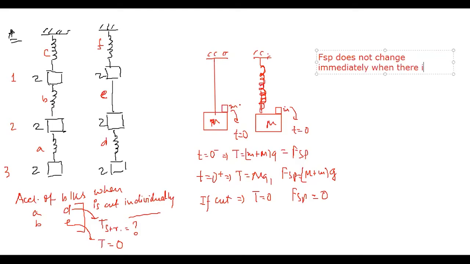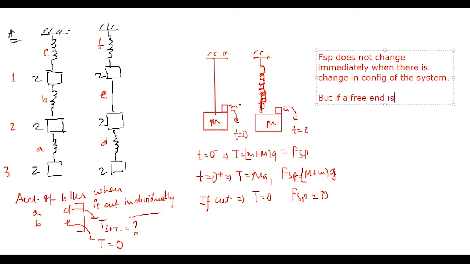Please mute yourselves if there is noise in the background. FSP does not change immediately when there is a change in the configuration of the system. Okay. But if a free end is generated in a spring, free end generate कब होगा? जब spring को cut करेंगे तभी तो free end generate होगा.